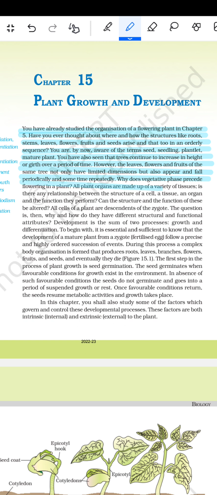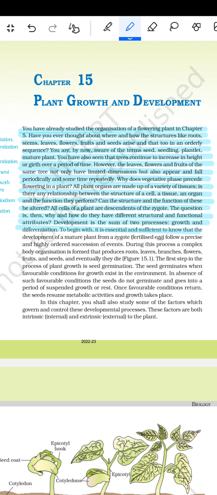All the plant organs are made up of a variety of tissues. Is there any relationship between the structure of a cell, tissue, organ and the function they perform? Can the structure and the function of these be altered? Are cells of a plant descendants of the zygote? The question is then why and how do they have different structural and functional attributes? Development is the sum of the two processes, growth and differentiation.